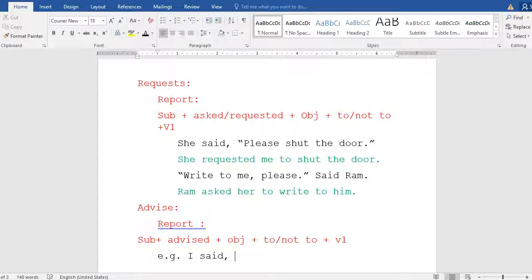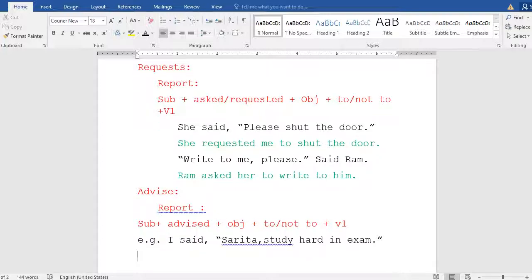Example, I would like to tell you about this. I said, in inverted commas, "Sarita, study hard in exam." Okay, this is the sentence. Look at it over there, what I'm giving you. "Sarita, study hard in exam." Now look at how to change this into imperative reporting, how to report it.